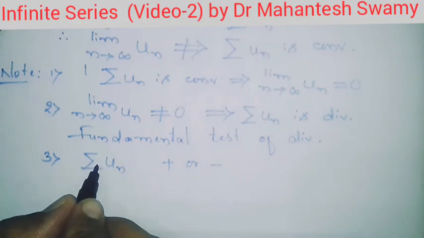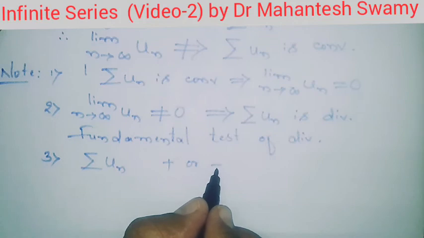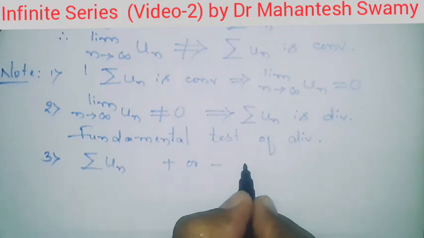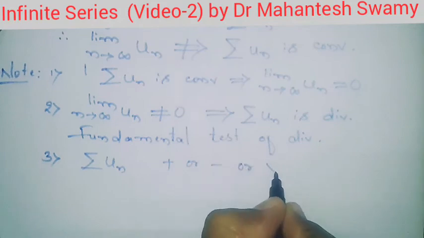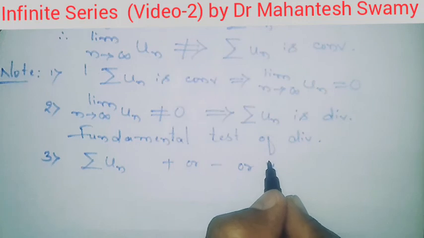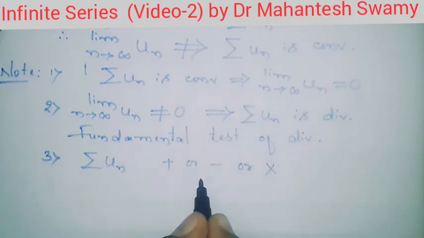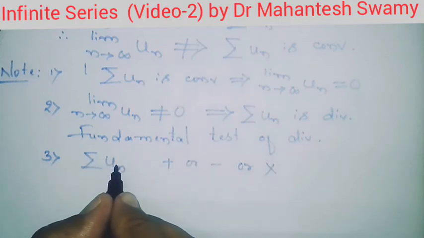That is, the addition or removal of a finite number of terms will not alter the nature of the series. And when we multiply the given series by a non-zero constant, the nature of the series will not be changed. This is also an important remark.